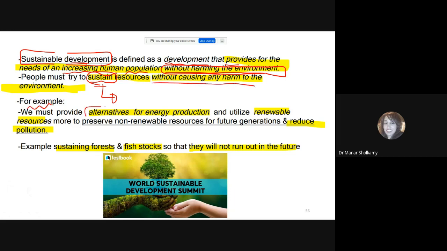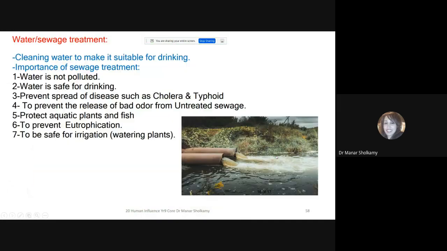Examples, we need to provide alternatives for energy production. This is something our government is currently working very hard on, which is to use renewable resources instead of the non-renewable, okay? Why? Because we don't want our non-renewable to finish, or they will finish soon. And utilize renewable resources more to preserve the non-renewable and to reduce pollution. Example, sustaining forests and fish stocks. We will talk about fish stocks in detail so they do not run out in the future. Anything hard in what I'm saying? Okay? To sustain means to take care of our current resources and take care of the future resources. How? We will give examples.